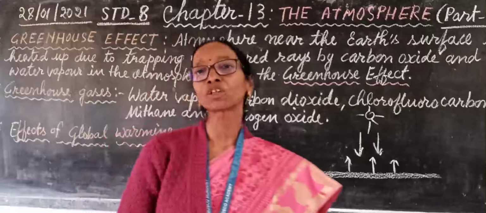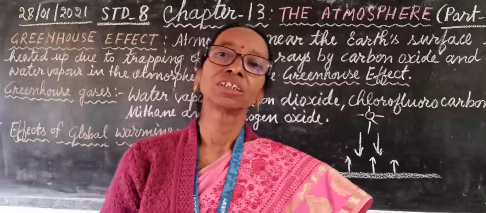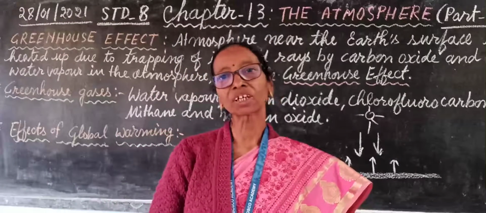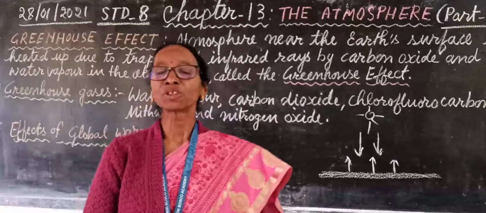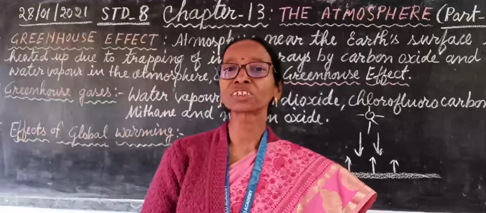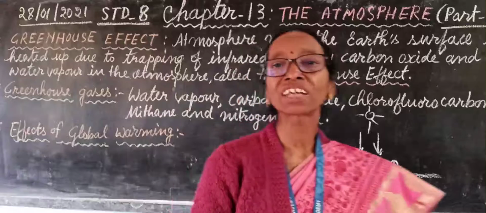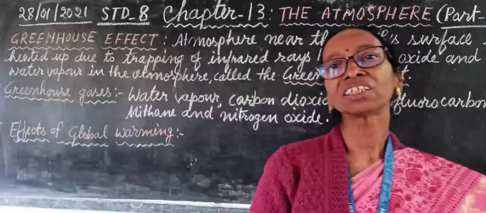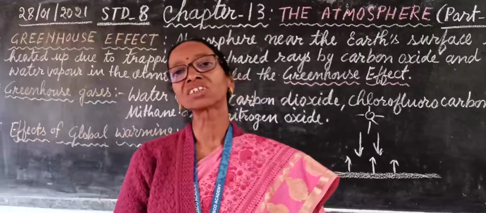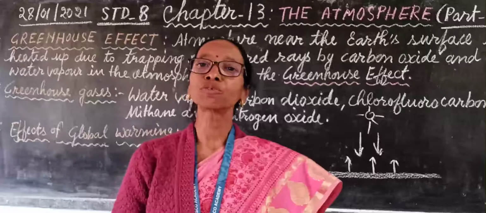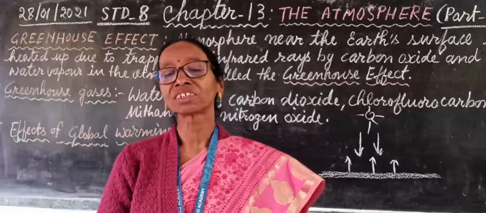So, what do you mean by global warming? The average temperature of the world, or the average temperature of the atmosphere at the global level, which is increasing day by day, is known as global warming. If there is a continuous increase in all these greenhouse gases, the temperature will increase day by day, and that will affect the environment and the living beings adversely.